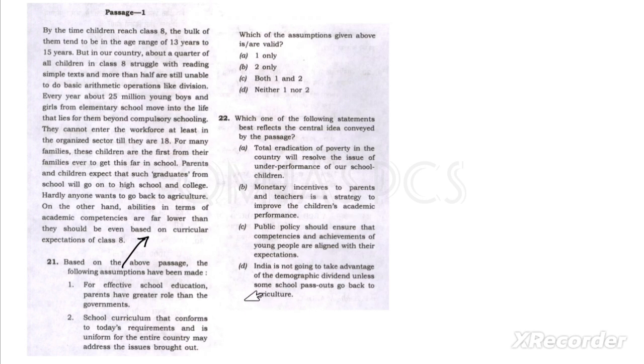There is nothing like this about the parent role and government role in this passage. If this is the assumption about the parent involvement and the government involvement, there should be something about that, because I have told you there should be some problem.